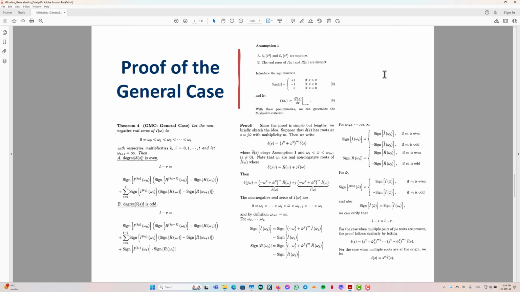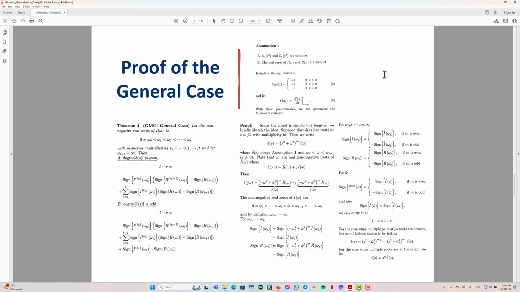This is the main theorem of the paper. The first assumption given above introduces the sign function. Theorem 4 in the paper is the generalized Mikhailov criterion, GMC, for the general case. It extends the Mikhailov criterion to cases where the polynomial x of s may have roots on the imaginary axis or at the origin, as we said.